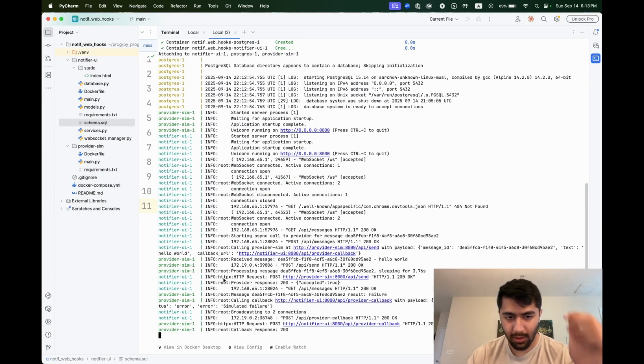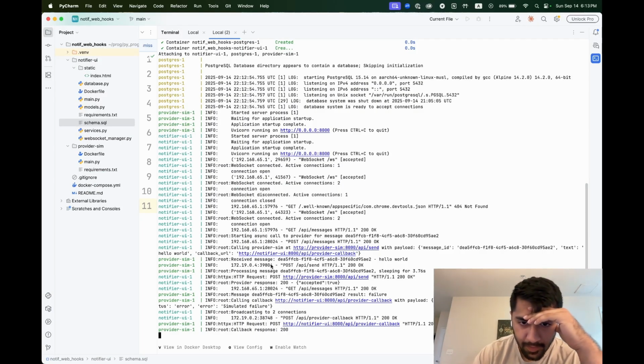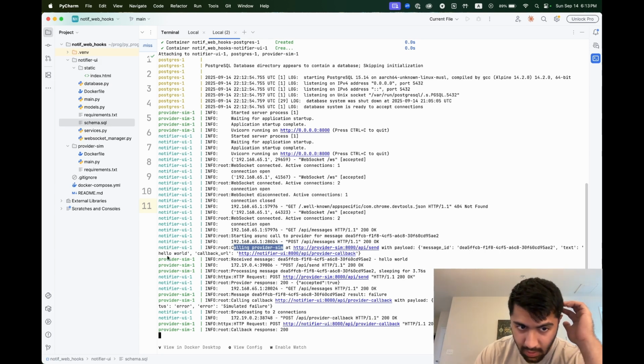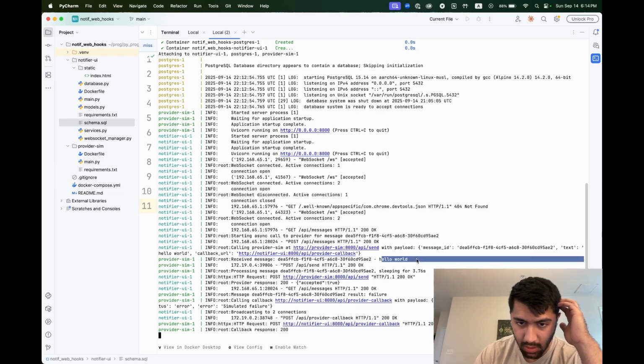But if we check our logs, you'll see how things started. Right here, this was our post to create messages. We call the provider with our payload. You'll see that's our hello world with our callback URL. And then the provider here received the message with that hello world. You can see it's sleeping, so that's our delay.